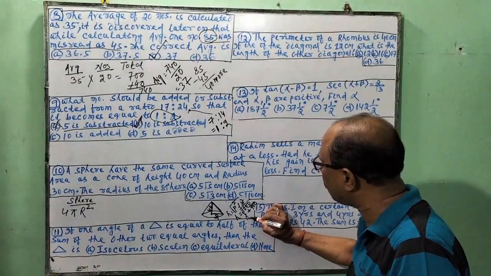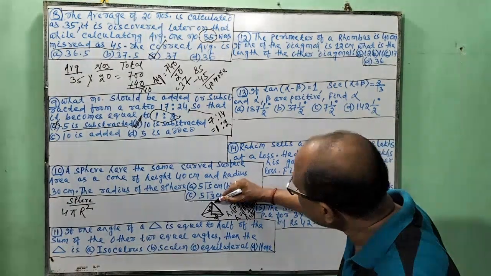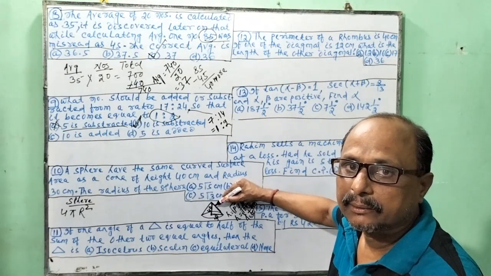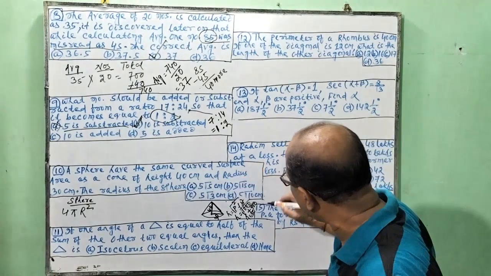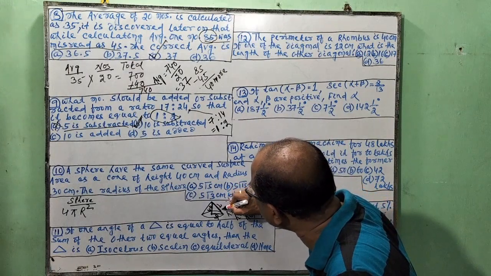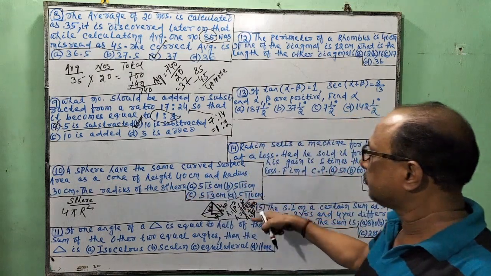So H is equal to 50. I have discussed before, this is the slant height of the cone, which is 50 cm.